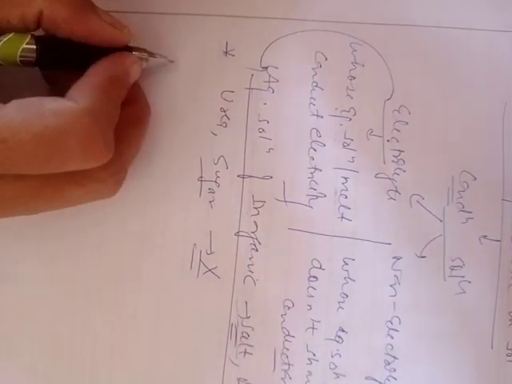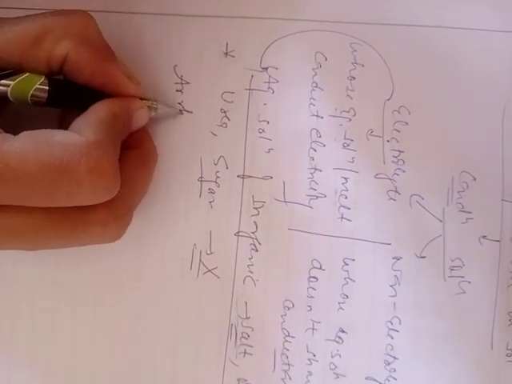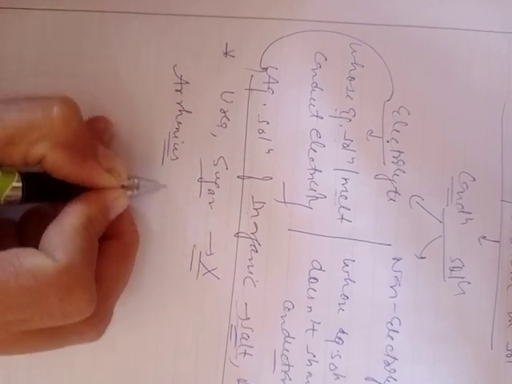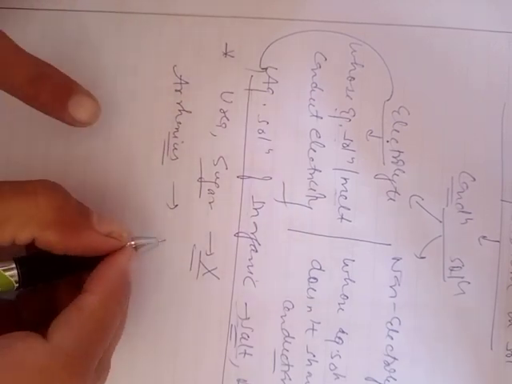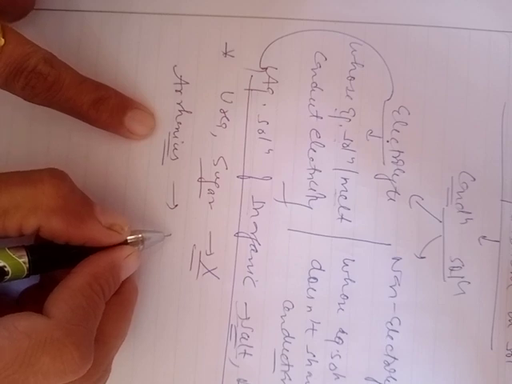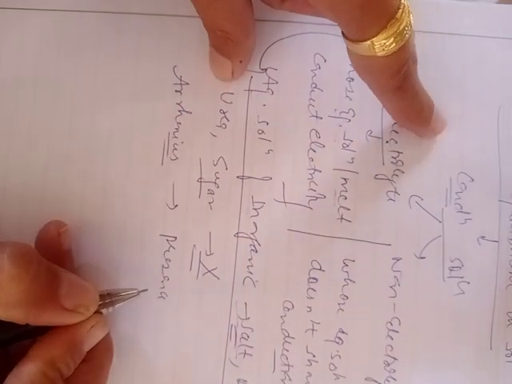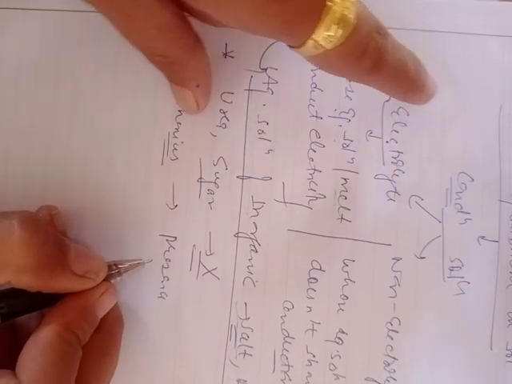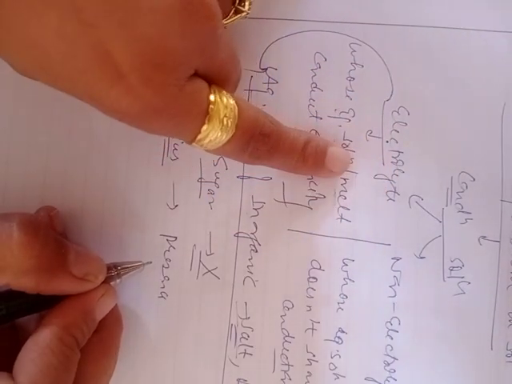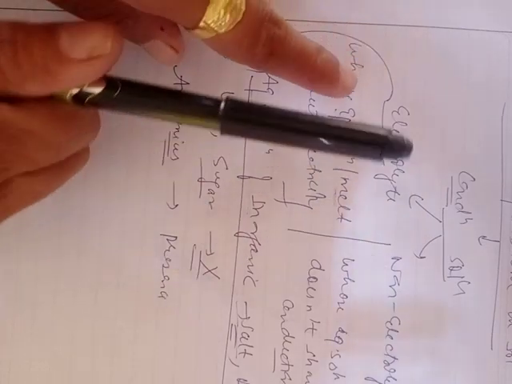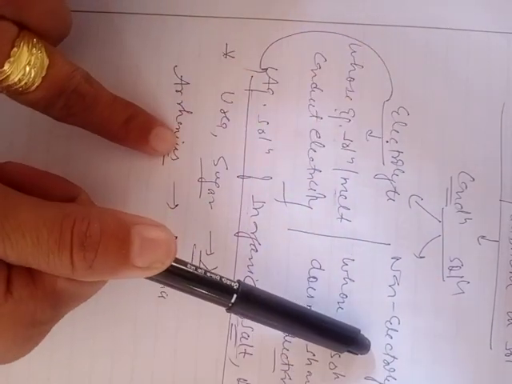Further, in 1880, Arrhenius explained that the conduction of electrolytes is due to the presence of ions. Faraday, on the basis of conduction of electricity, explained that substances are of two types: first is electrolyte, second is non-electrolyte.